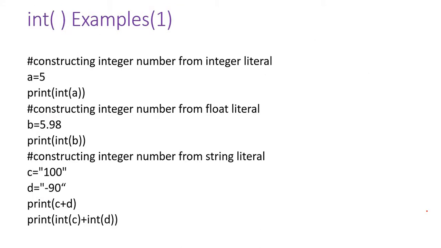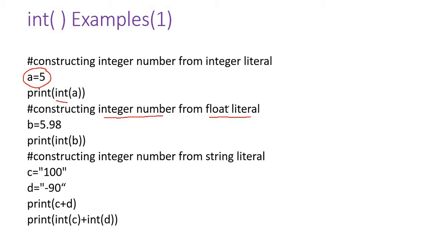So first, let me give some examples for integer. The first one is not required because this a is already an integer. When you assign a value to the variable, the corresponding type is also initialized automatically. So a is an integer. If you write print int of a also, it is going to be an integer. It's not a problem.